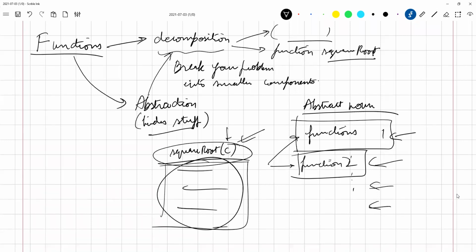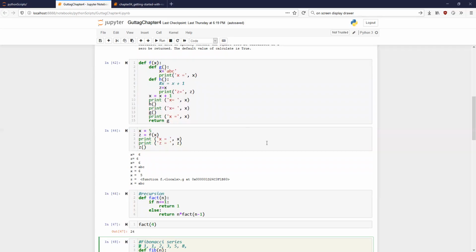Sir, in that Jupyter notebook, I just didn't get it. X is on the left in G also, and in H also. So here also, do we have to define x inside the G? It is already defined. No, x is equal to ABC. Yes, but it is not given in the bracket of G. No, it doesn't have to be. You can define your own variables inside this.